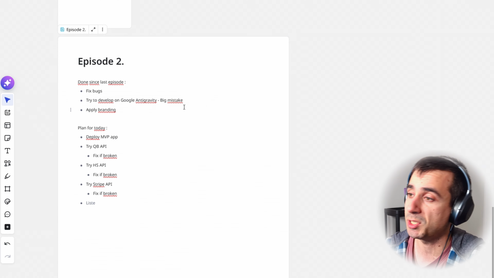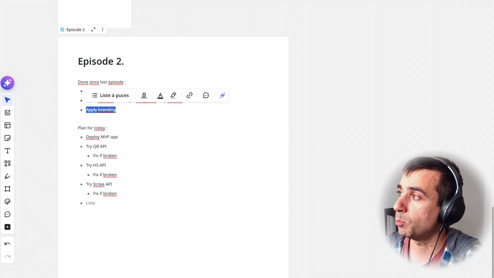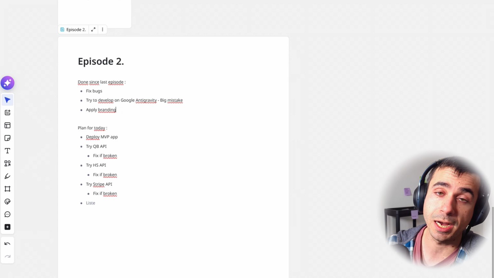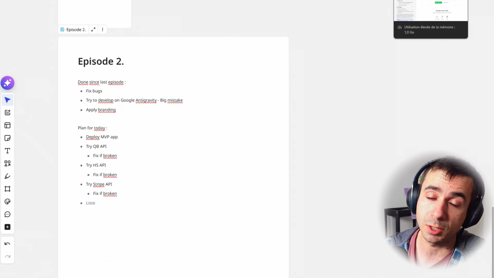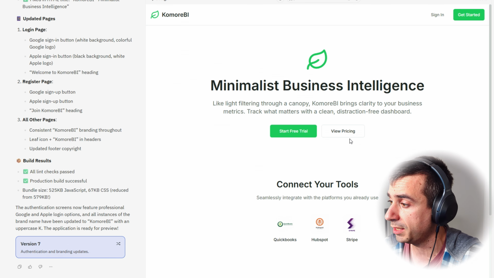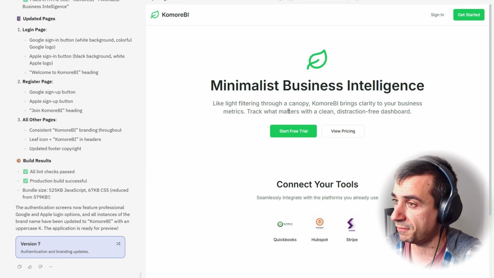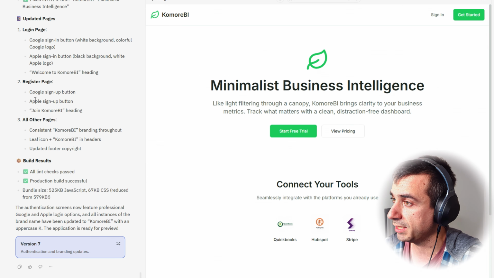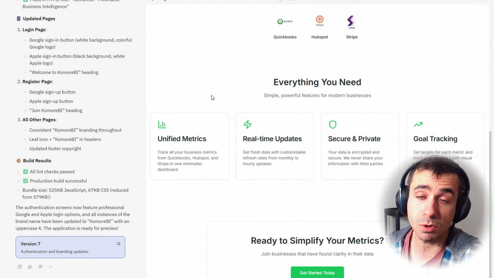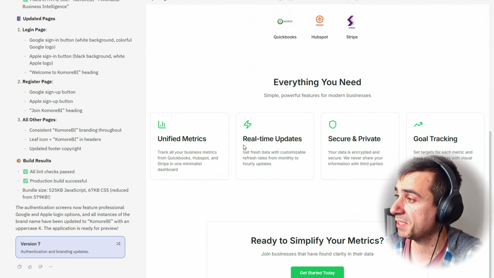And finally, since last episode, we have also applied branding. So I'm not a branding genius at all, far from it. Actually, I might call on people of my community later to help me get this product to a place where the branding sort of makes sense. Right now, I went with something that is, I'm going to call it, pretty vanilla. It works. It looks like something clean. I had Gemini build this for me, and I fed that directly into Atom as just instructions. And I want to say it kind of works. It makes a little bit of sense. It's very minimalist. That's what we want.